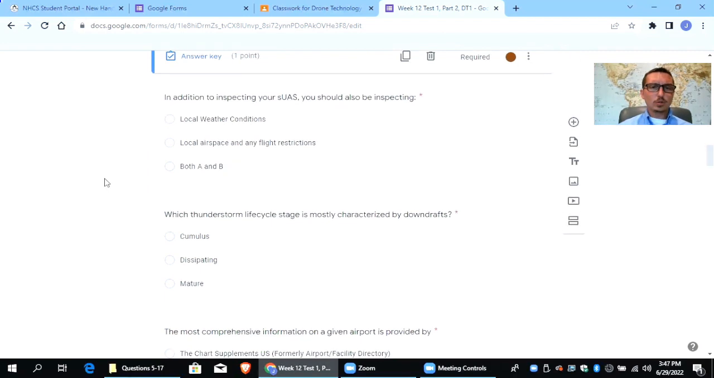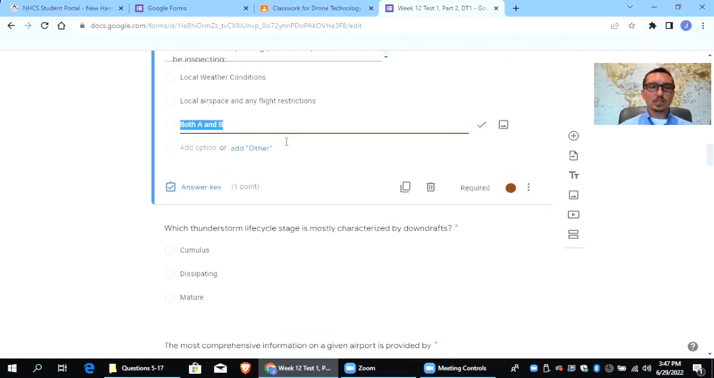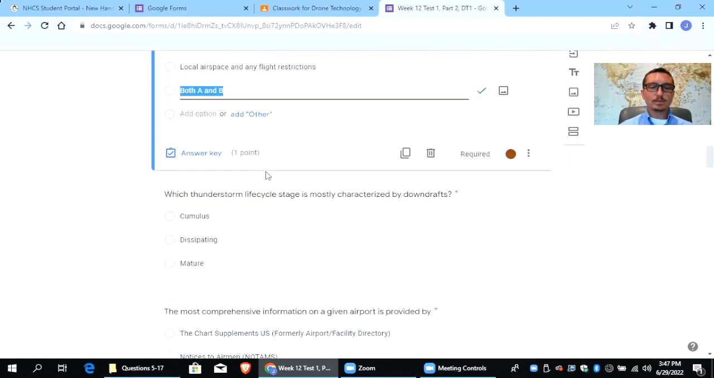In addition to inspecting your SUAS, you should also be inspecting, again, here's another where A and B is both the answer. Normally when I see this, that's the answer. So you need to inspect both local weather conditions and local airspace and any flight restrictions. So both A and B are the correct answer here.